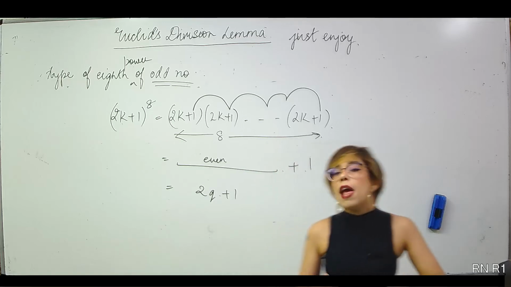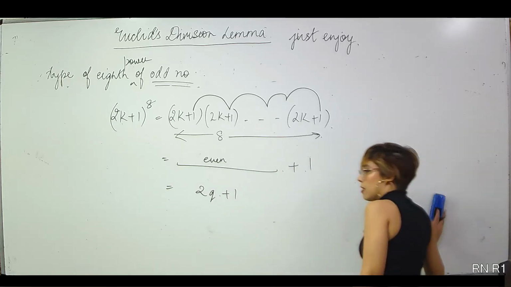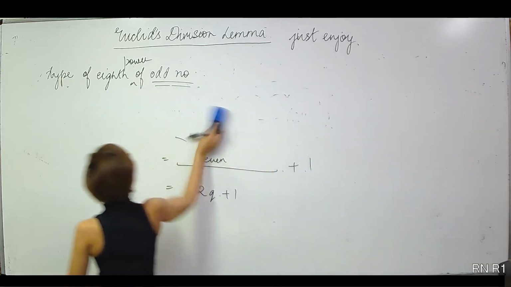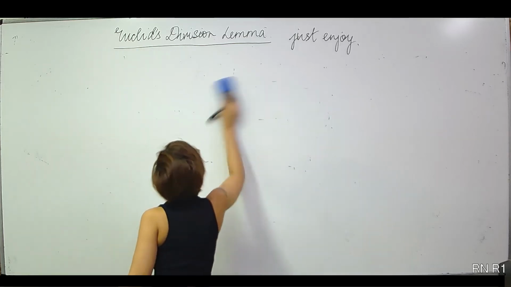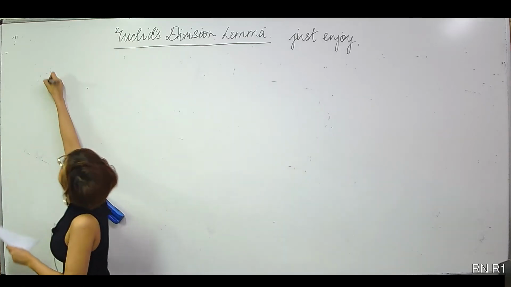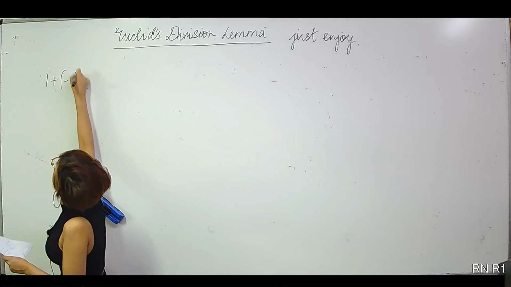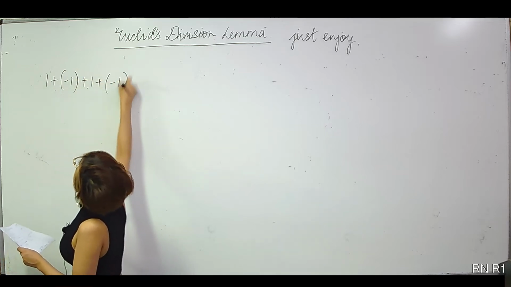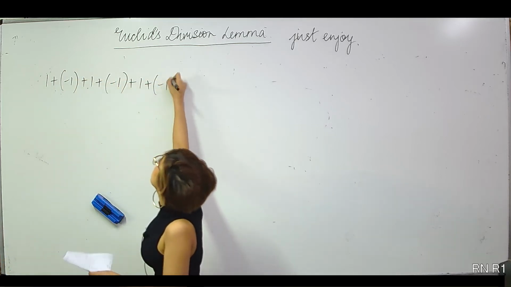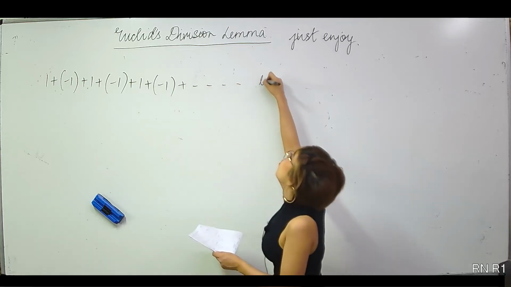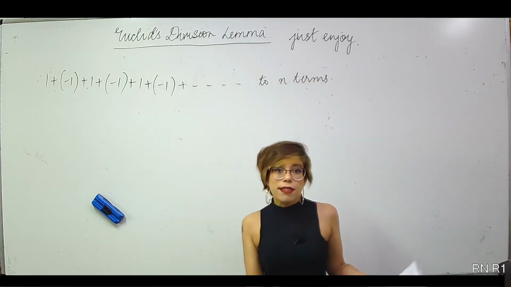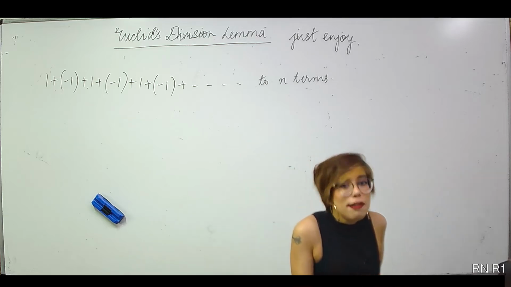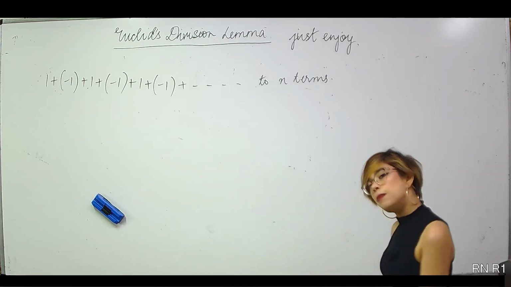Alright? Now, let's move on to the main question. So write down, find the sum of the following series. My series is 1 plus minus 1 plus 1 plus minus 1 plus 1 plus minus 1 and so on up to n terms. So the answer, 0, and some of you would have said 1.